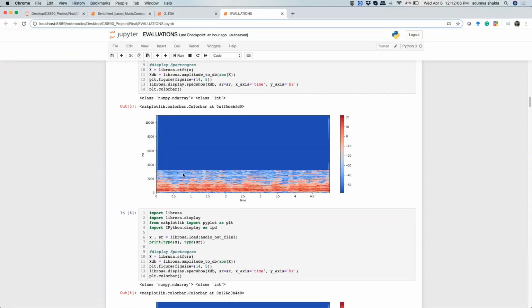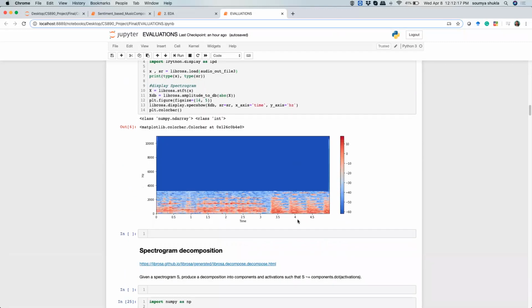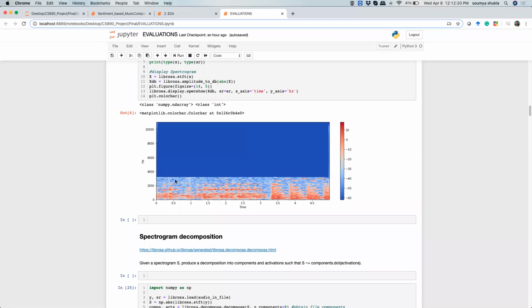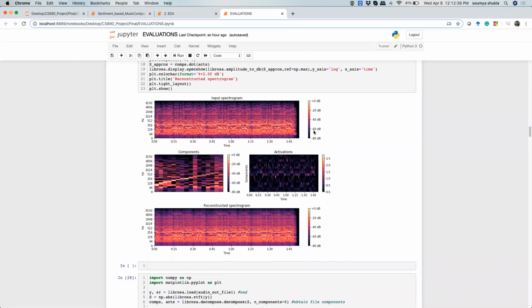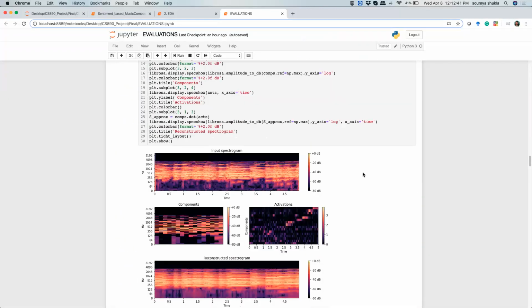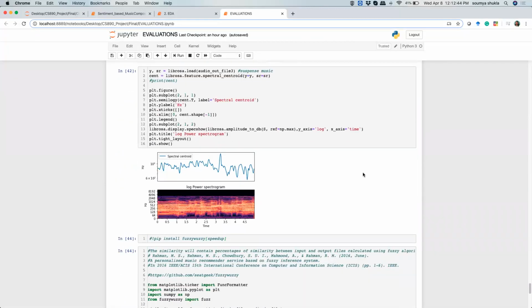For happy music, there's quite a different vibration in amplitude, so we have more larger amplitudes in happy music, which is expected, and the model seems to have learned that. For the suspense music, again initially it has low amplitude. It's building up the complex suspenseful emotion, and at the end it has higher amplitude, which is interesting to look at in terms of the spectrogram. We've also used some decomposition techniques to understand how these spectrogram mappings happen. And let's look at the similarity matrix at the end.